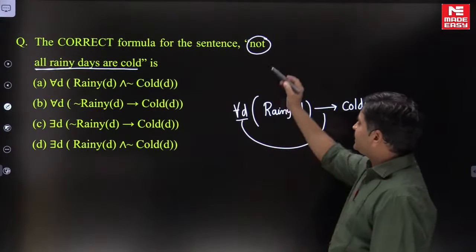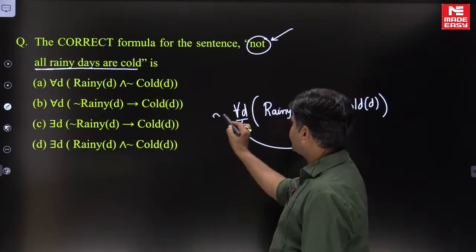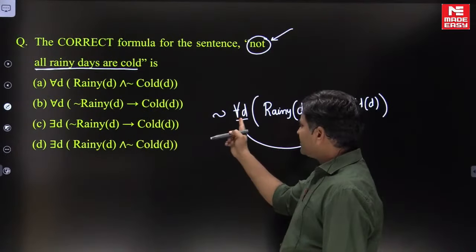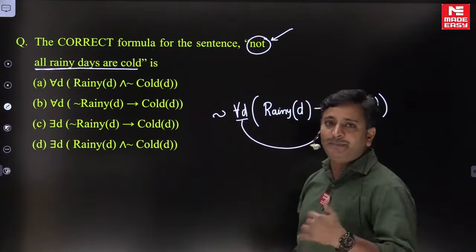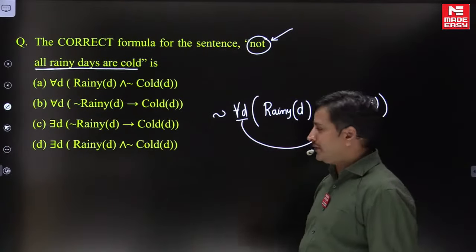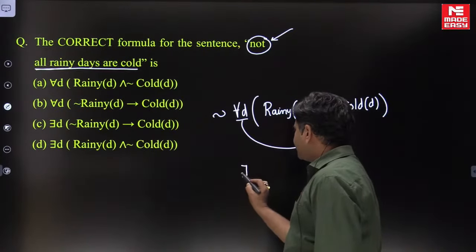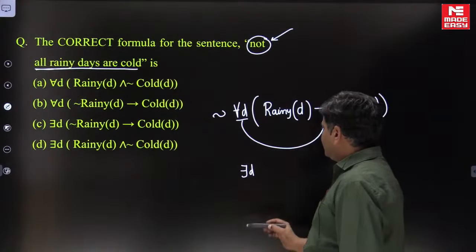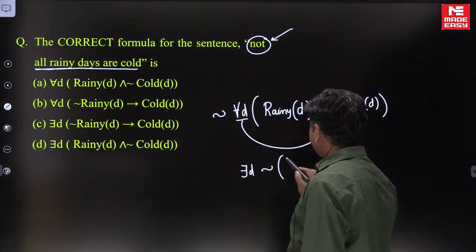Clear? But here the mention is not, therefore we use negation. The moment we use negation, negation of for all is converted to there exists. These are basic concepts, friends, please remember. Negation of for all can be converted to there exists D. So here we have negation of this total part.